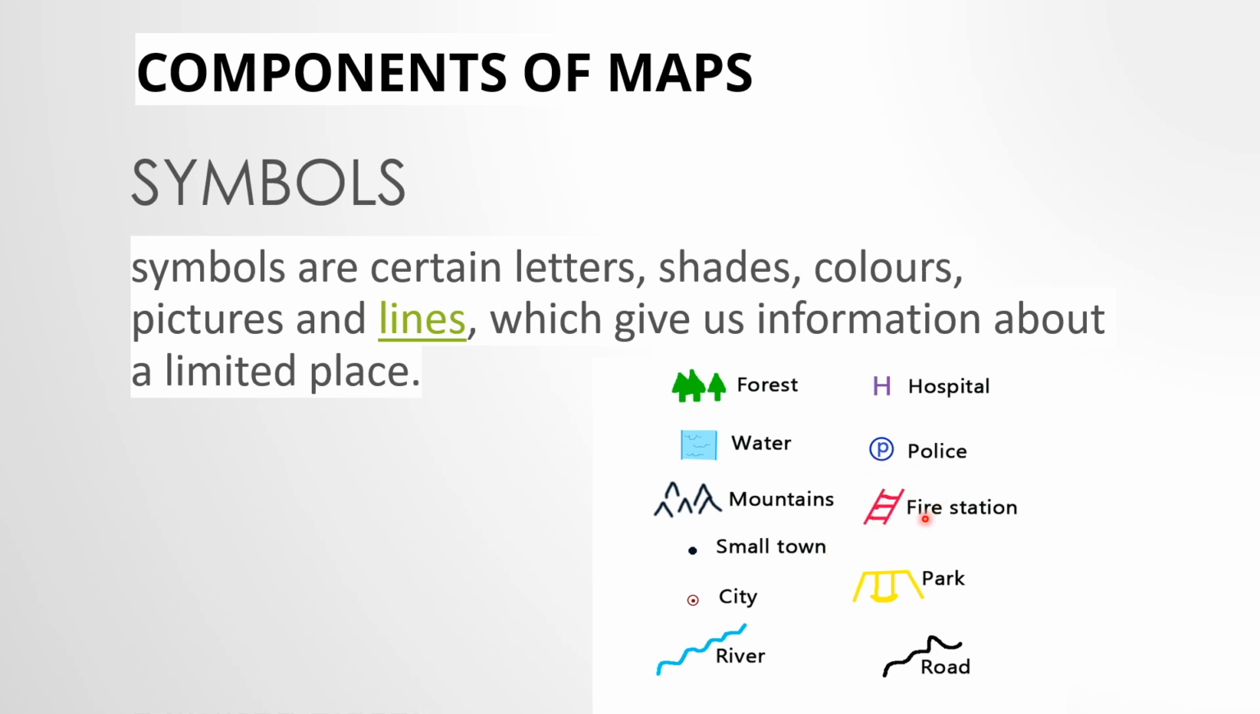A fire station पूरा लिखेंगे तो map में कितनी जगह जाएगी ना? So we use certain pictures and letters, जैसे P letter, to represent certain words and information. H is for hospital. पेड़ बने हुए हैं, trees बने हैं, तो that is forest. This is water bodies, mountains, okay, small cities. So these are certain symbols.